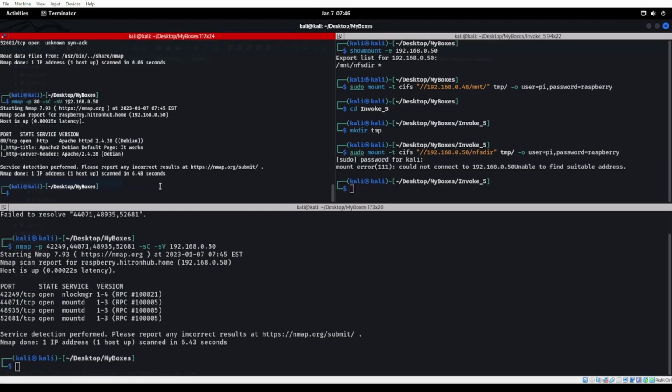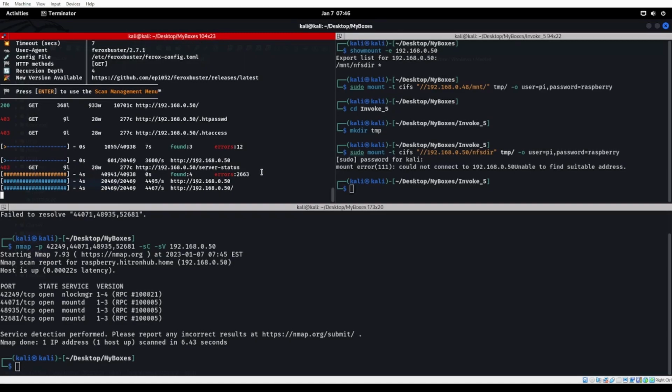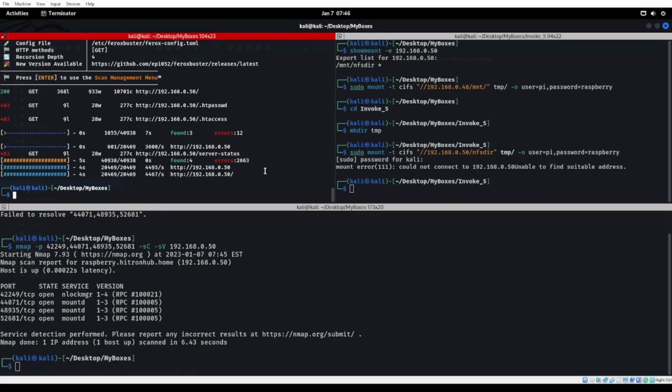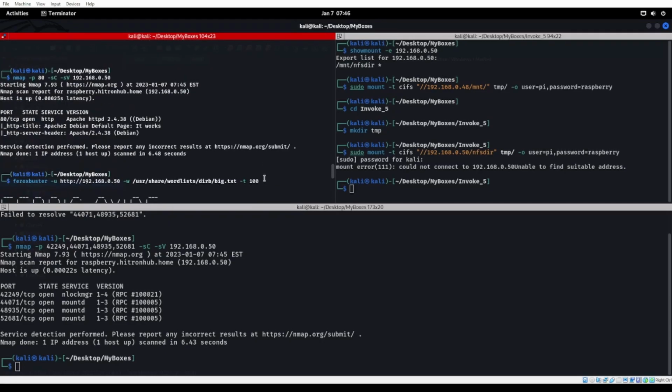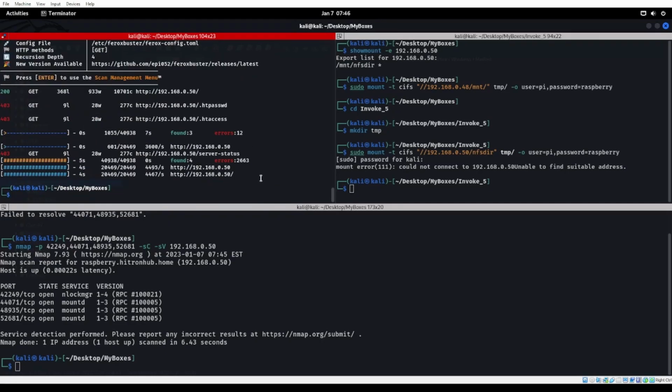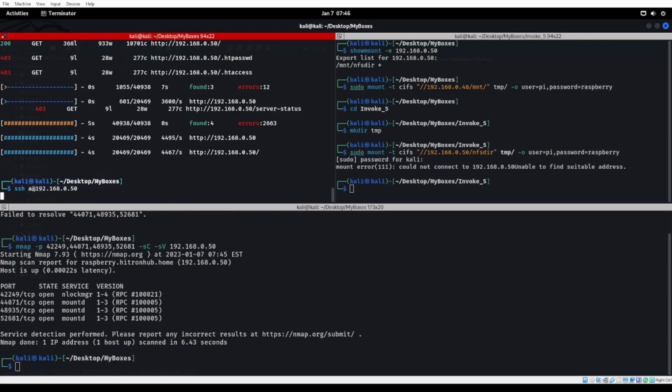We do have a default Apache page. Try Feroxbuster on that, right there. There's absolutely nothing in there. Okay. And we're kind of running out of stuff here. But this next product right here, I've seen this in real life on Cisco routers. All right. Let's try to SSH. We'll say A at the IP address.